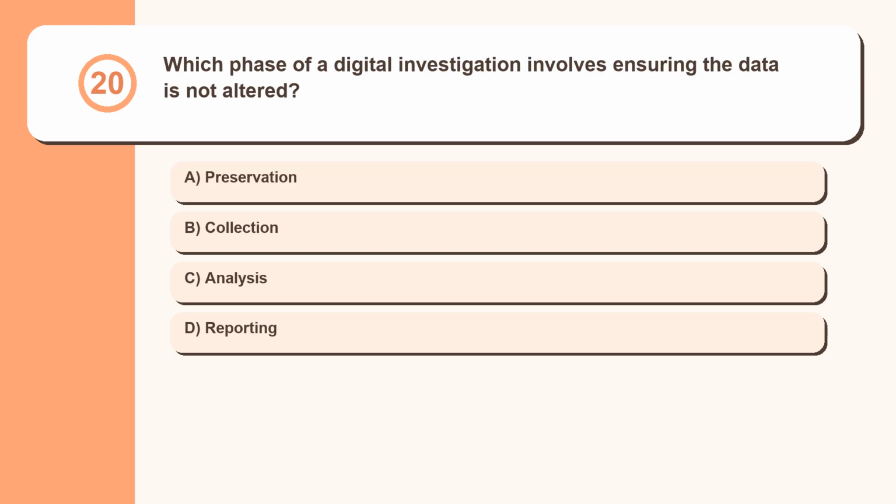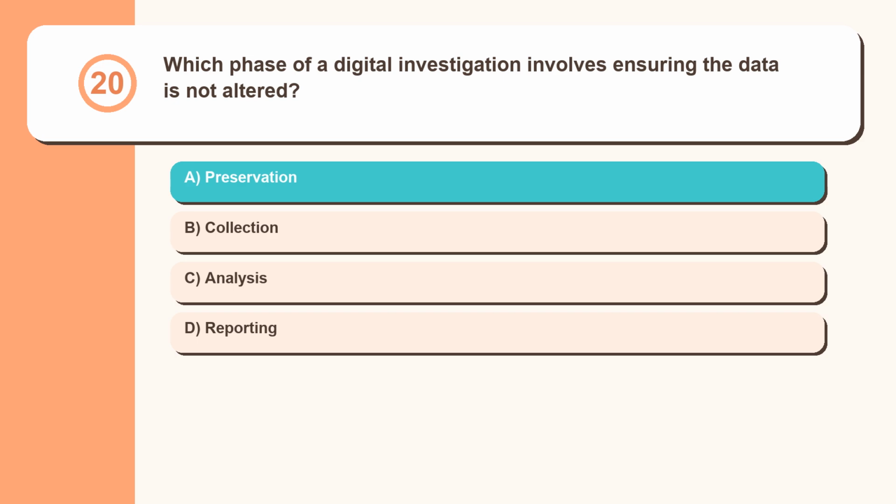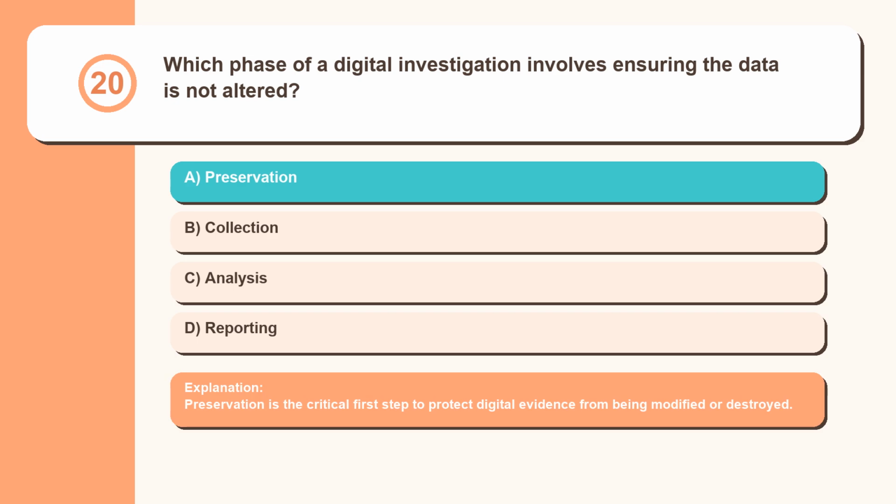Question 20. Which phase of a digital investigation involves ensuring the data is not altered? Preservation, collection, analysis, reporting. Preservation is the critical first step to protect digital evidence from being modified or destroyed.